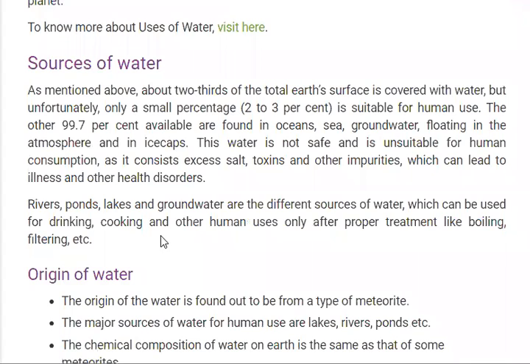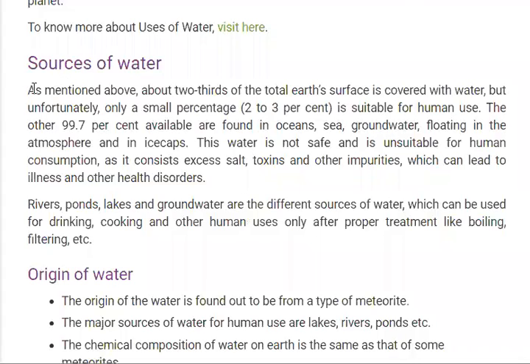Let's come to the next point: sources of water. It is a very important point. Source means where we get water from. We get water from underground by bore, and from ponds, lakes, seas, and rivers. Different sources are there.